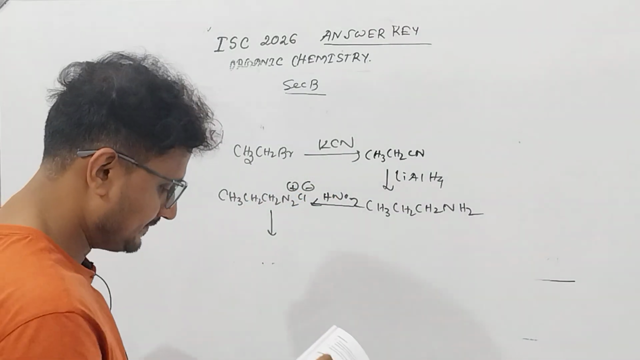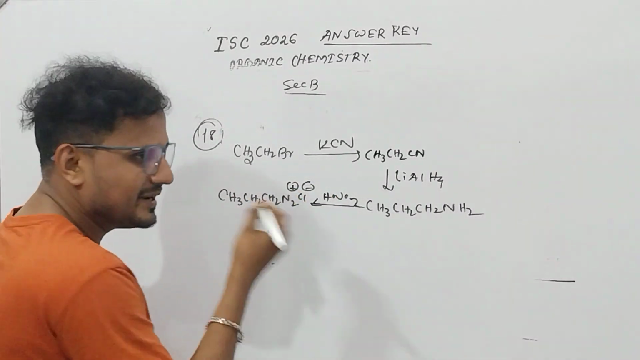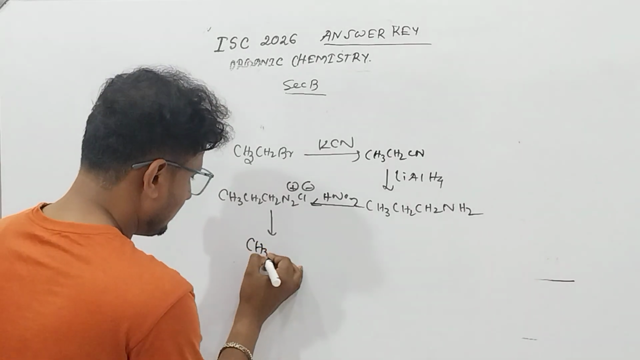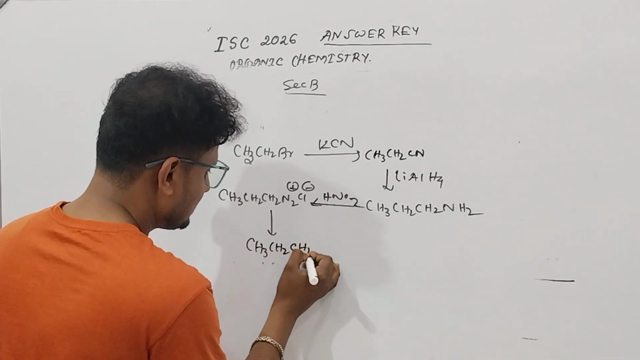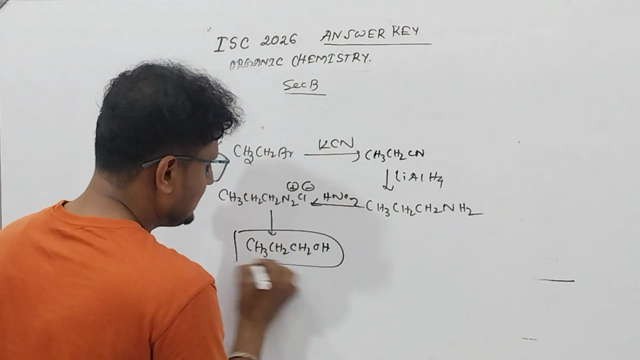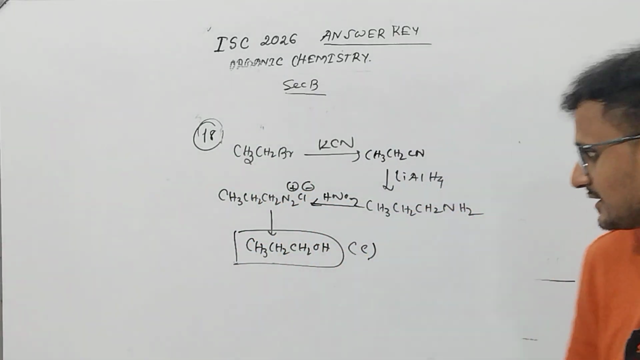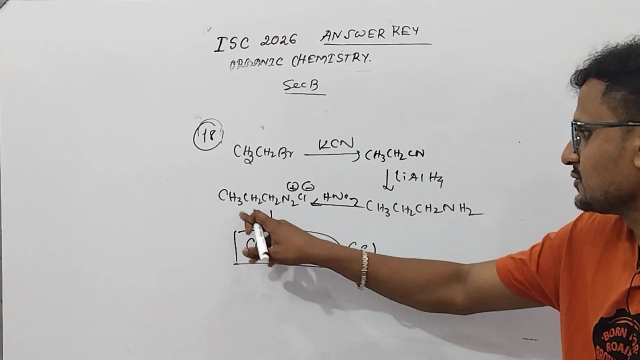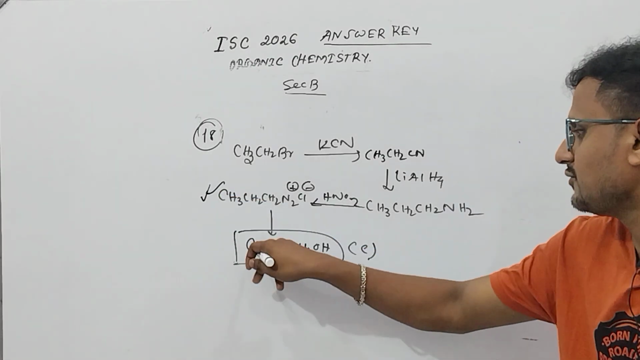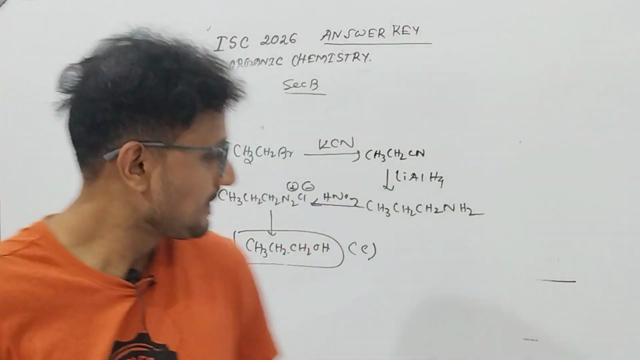If you heat this one, it will automatically decompose and form CH3CH2CH2OH. Better to keep this one as alcohol because the other one is unstable. It is not a stable one, so it will form this one. Okay.